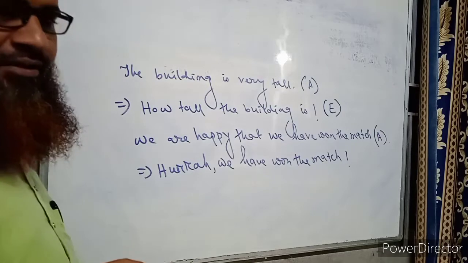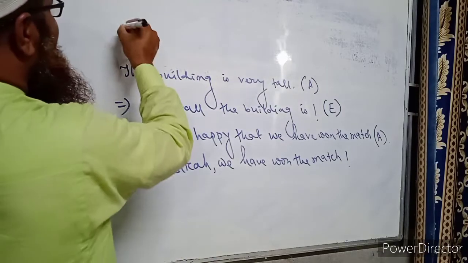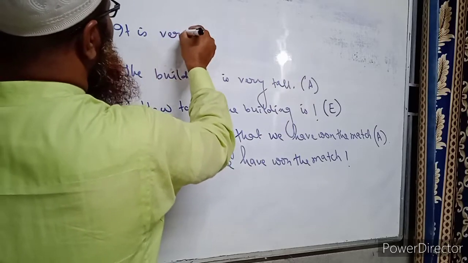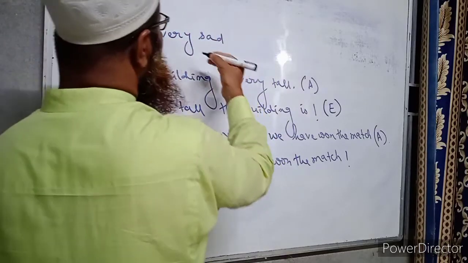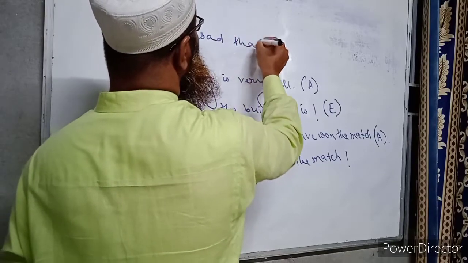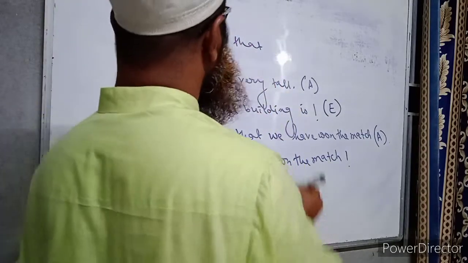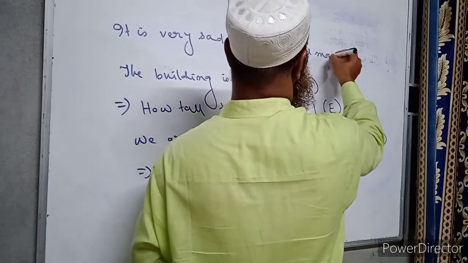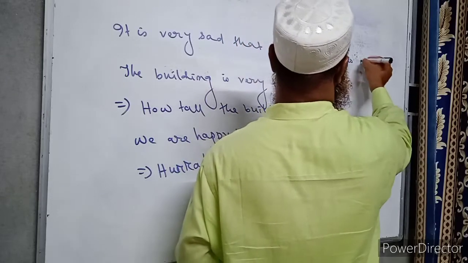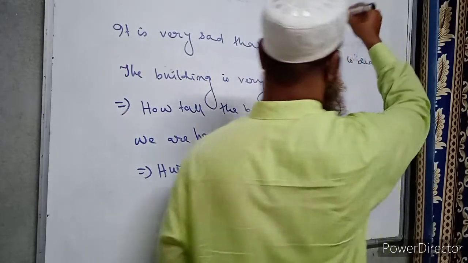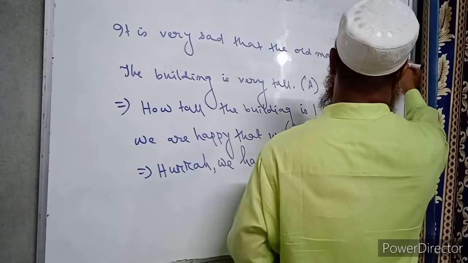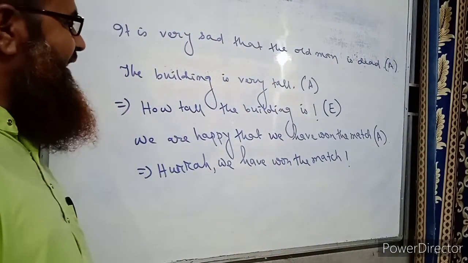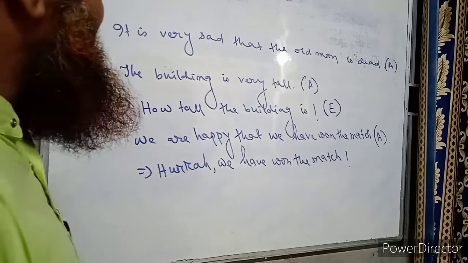Again, if we write a sentence like, it is very sad that the old man is dead. We know that this sentence is an assertive sentence. If we turn it into an exclamatory sentence, then how should we write?